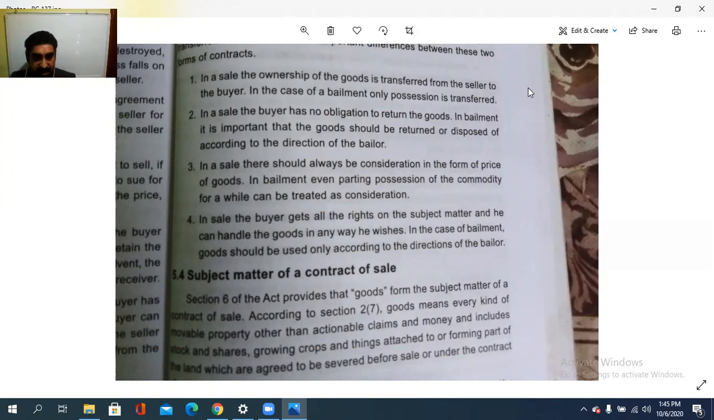While in sale, the buyer gets all the rights on the subject matter and he can handle the goods in any way he wishes. While as per the directions of the bailor, the bailee can use the goods in case of bailment. So these are the differences between a sale and a bailment.